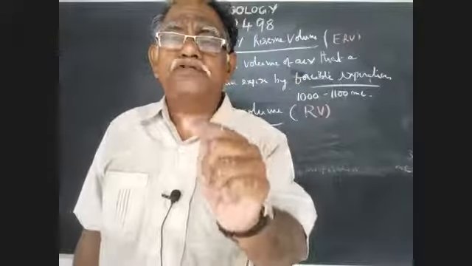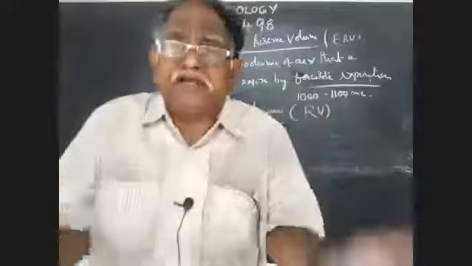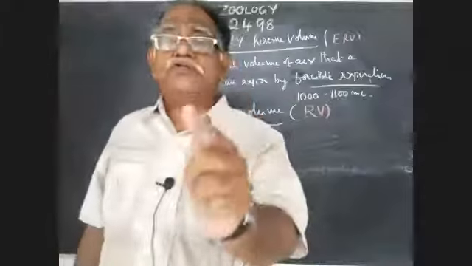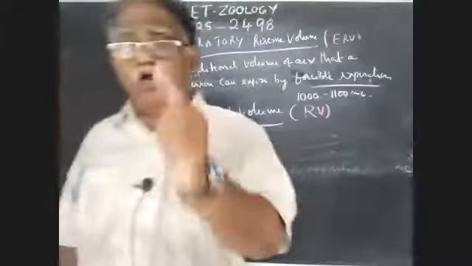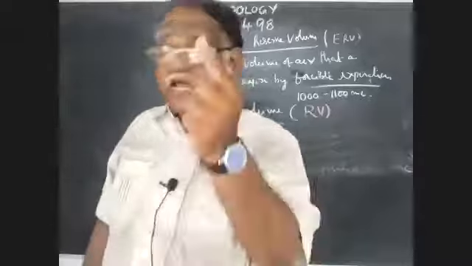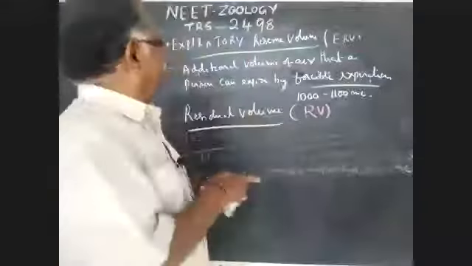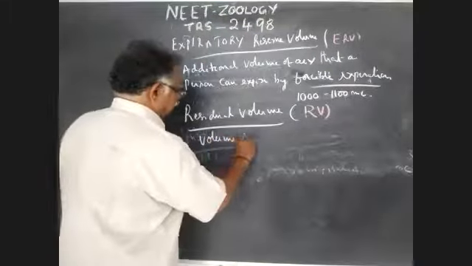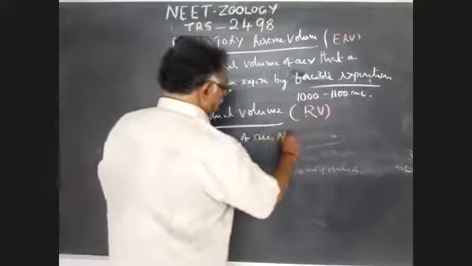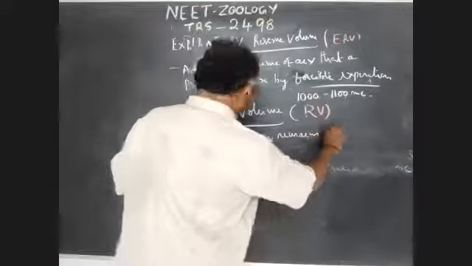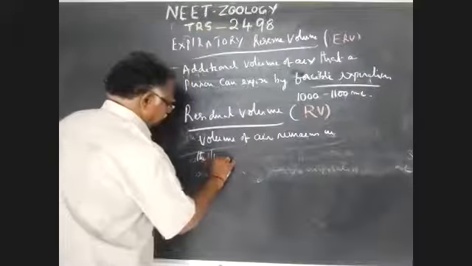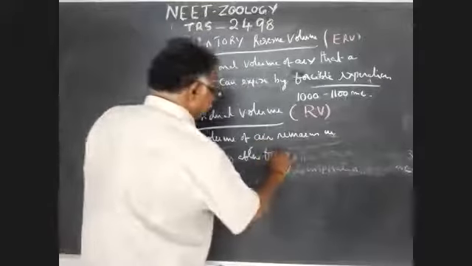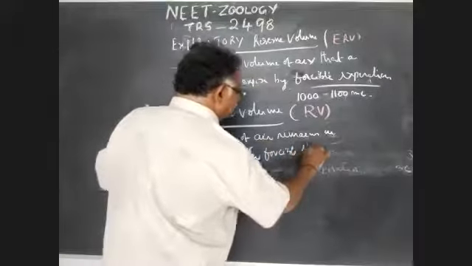What is residual volume? After forcible expiration, the amount of air that remains in the lungs is called residual volume.